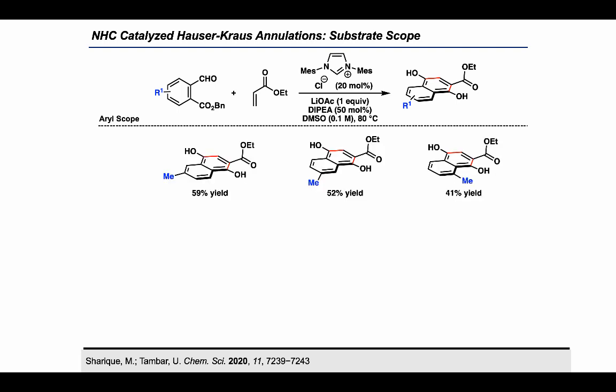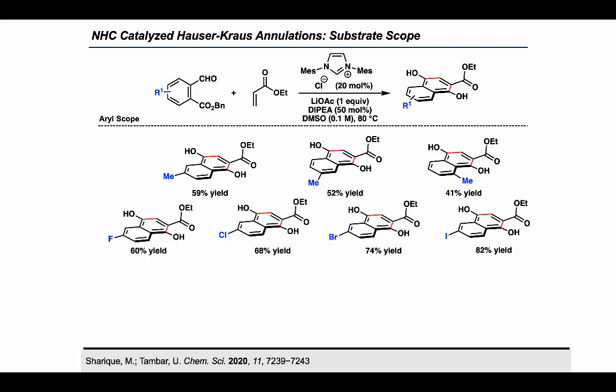The methyl substitution at the various positions of the aryl ring provided decent yield of the product. Halogen substitutions such as fluoro, chloro, bromo, and iodo provided nice yields in this reaction. Now, just to point out that the presence of halogens may be problematic with traditional Hauser-Kraus annulation, which could undergo lithium halogen exchange with the halogen containing substrates to provide some side products. But since we do not have any strong lithium-amide bases in our reaction, we do not encounter this problem.